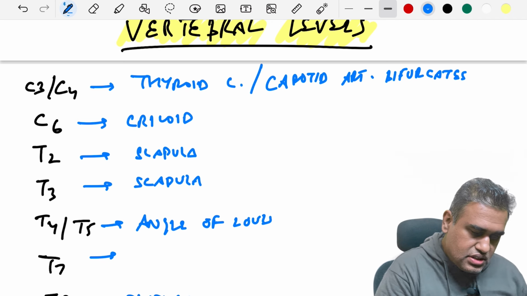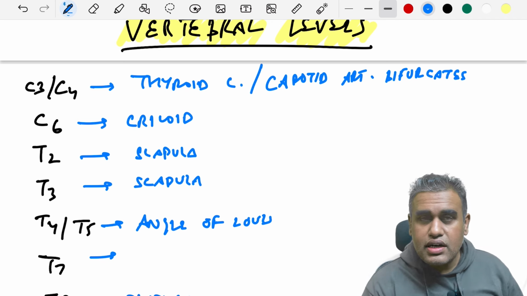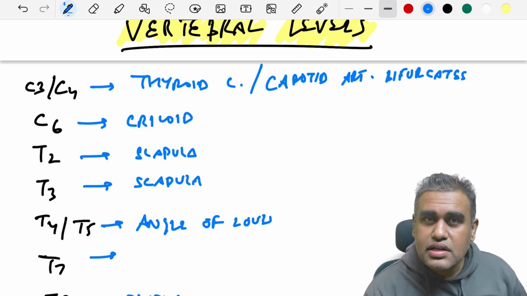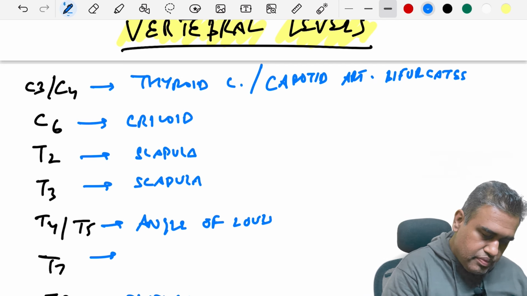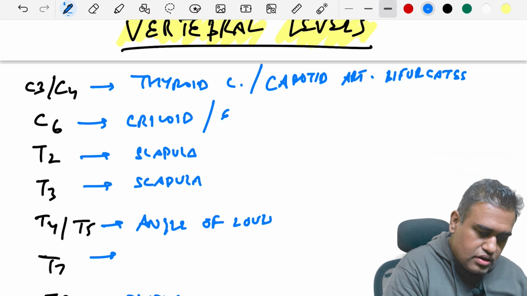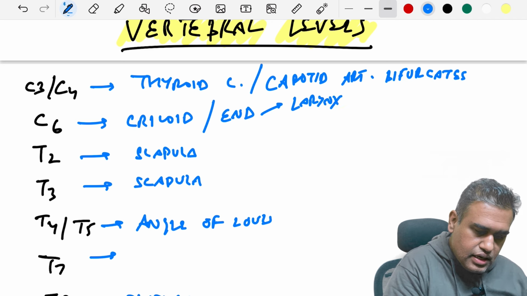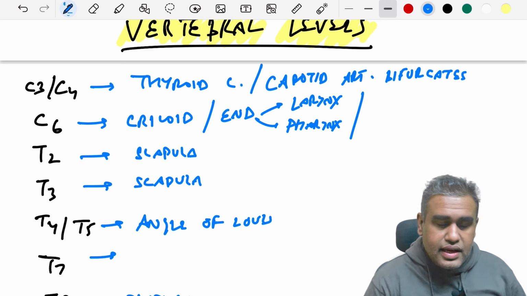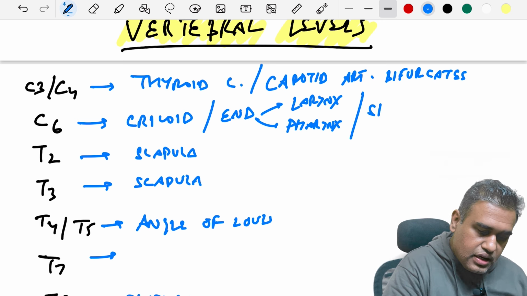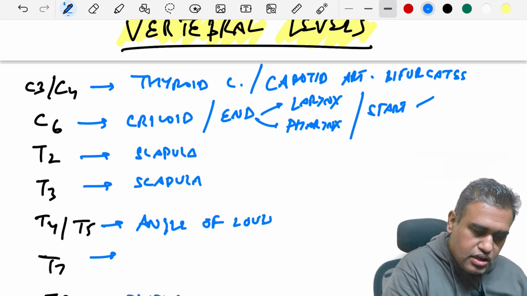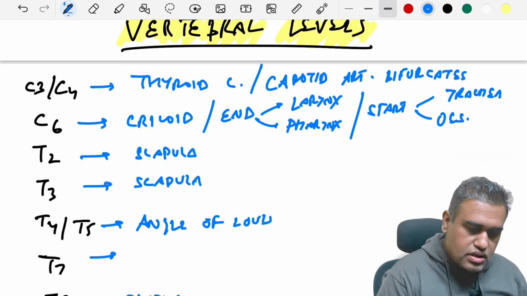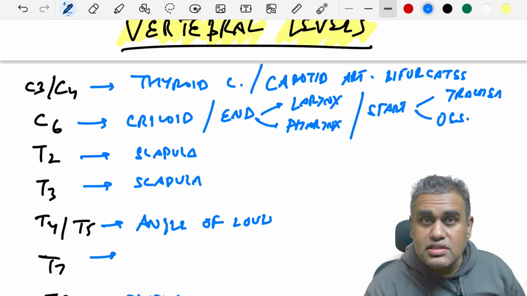Around C6 we have the cricoid cartilage, just below the thyroid cartilage, and at this level we have the end of the larynx and the end of the pharynx. As they end here, we have the beginning of the trachea and the beginning of the esophagus. So remember these important points at the level of C6.